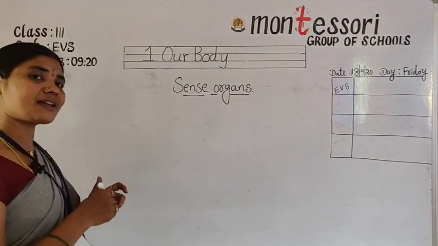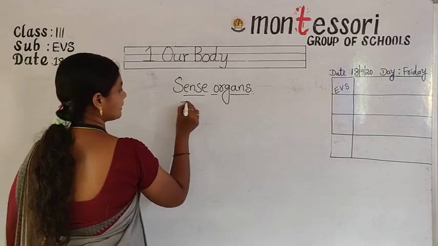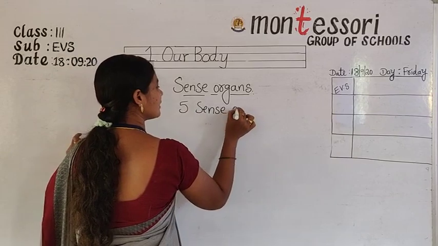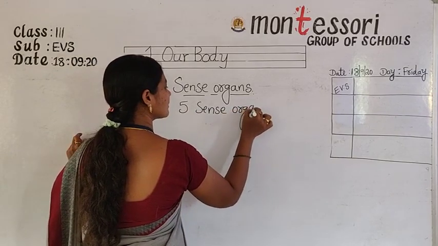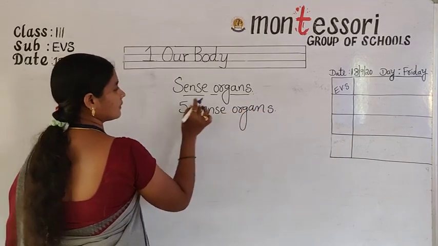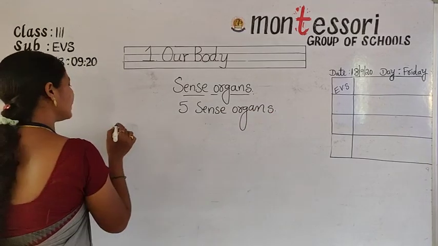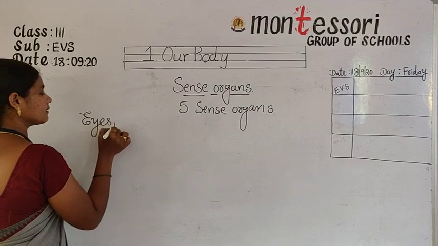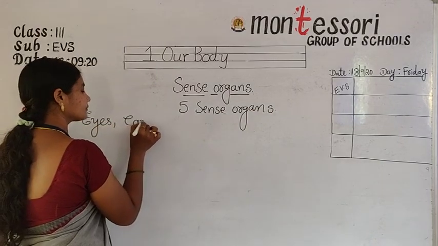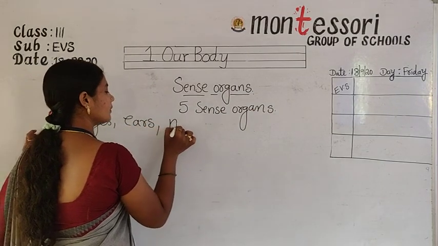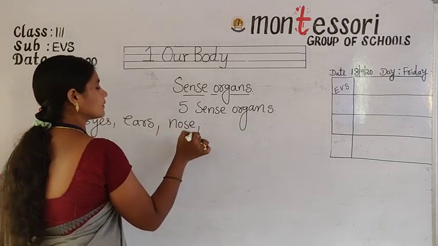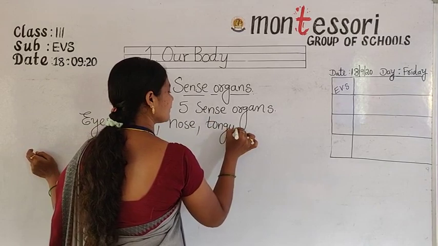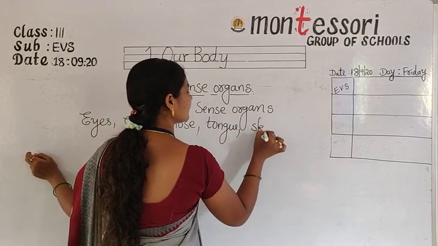So how many sense organs do you have? 5 sense organs. Okay, so what are they, children? Eyes, ears, nose, tongue, skin.